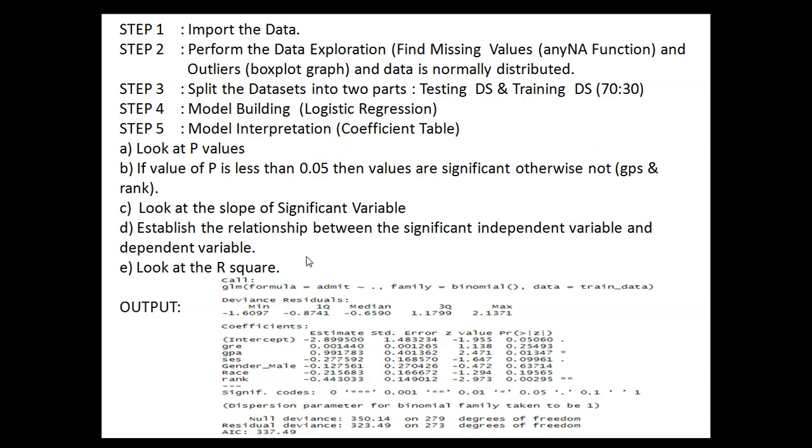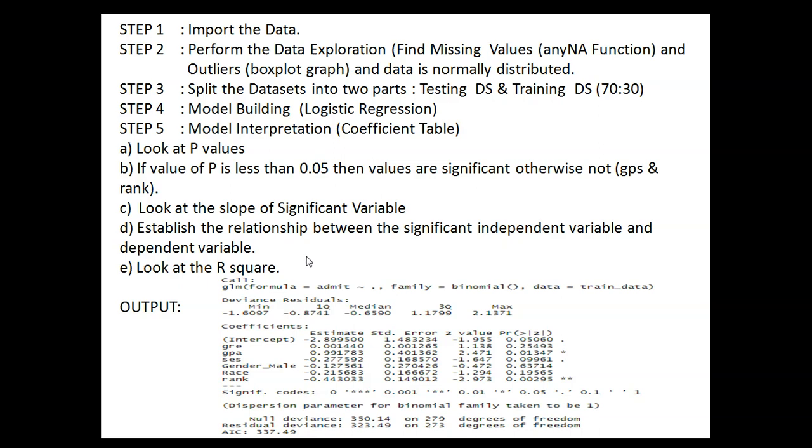Next, step 4. In step 4, we will implement the logistic regression model on this data set using the GLM function. You can see in the screenshot, I have used the dependent variable with all independent variables. Implementing this model, we will get a table of coefficients in which, for all 6 independent variables, you can see the estimated value, standard error, z value, and p value.